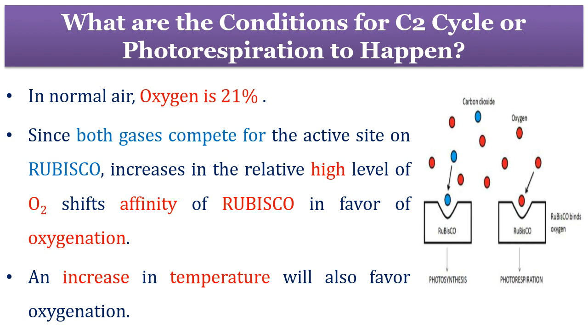After billions of years, oxygen became much higher compared to carbon dioxide in terms of atmospheric concentration. Everybody must know that normal air consists of 21% oxygen. When Rubisco gets an environment with a higher oxygen concentration, the affinity and activity of the Rubisco enzyme shift from carboxylase to oxygenase and it starts photorespiration.